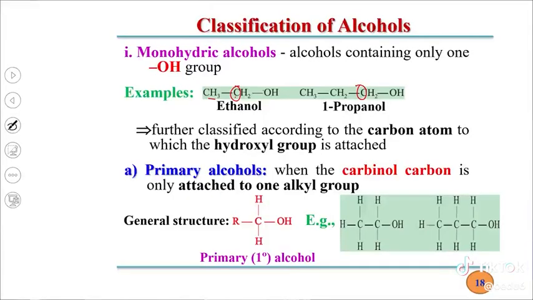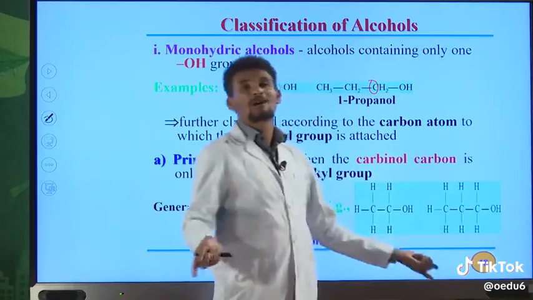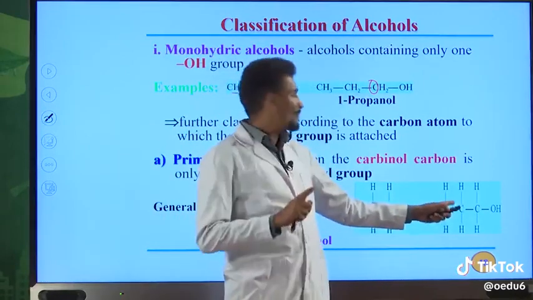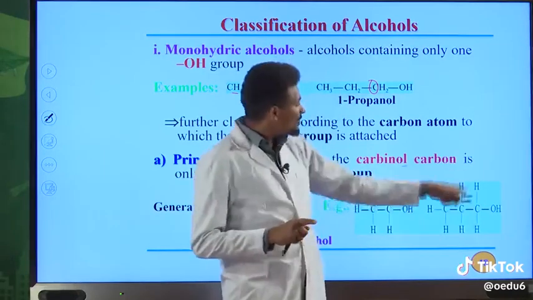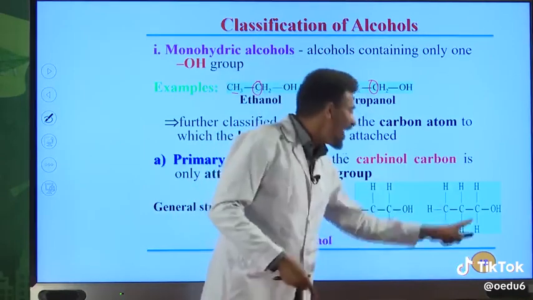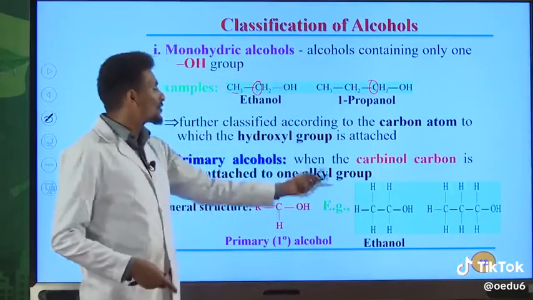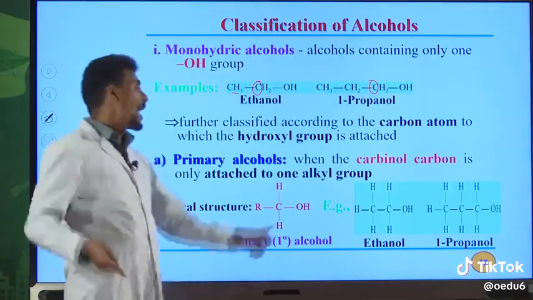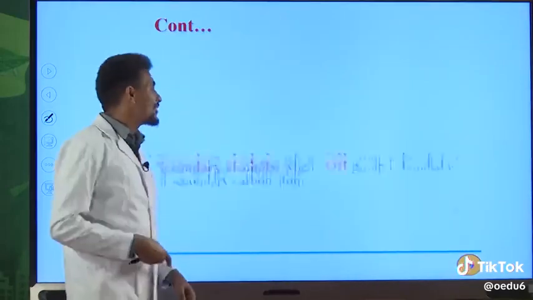This is also a primary alcohol, because the carbon directly bonded to the OH group, that carbon is the carbinol carbon. I told you about that. It is bonded only with one carbon atom. Others are hydrogen atoms. Therefore, you can easily identify whether a molecule is a primary alcohol or secondary alcohol by looking at the carbinol carbon, the carbon directly bonded to the OH functional group. So this is ethanol and this one is 1-propanol, and n-propyl alcohol is a common name for this alcohol, but ethyl alcohol is the common name for this alcohol.